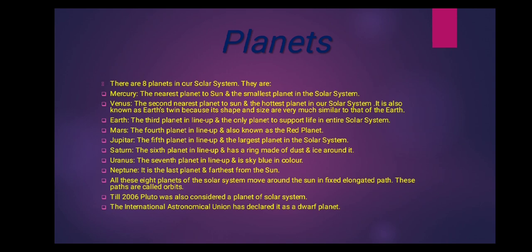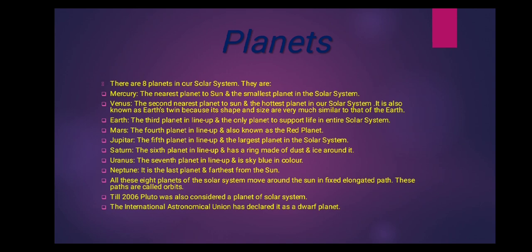All the 8 planets of the solar system move around the sun, as we discussed, because of the pulling force of the sun that binds the solar system. They revolve around the sun in a fixed path. Nobody has drawn any line there, so it is an imaginary line. This elongated path on which these 8 planets move around the sun is known as the orbit.